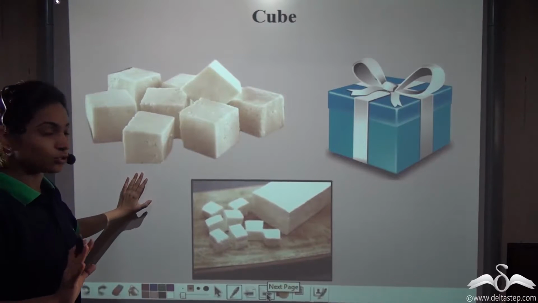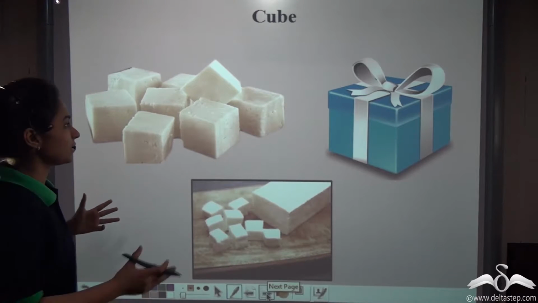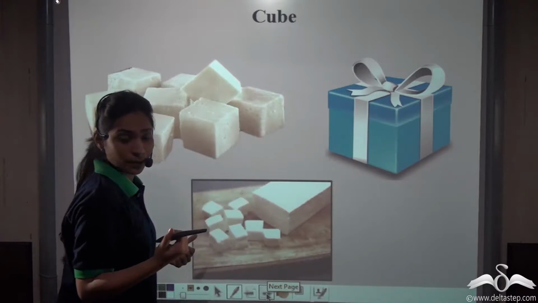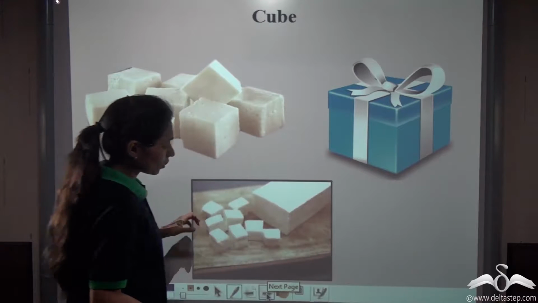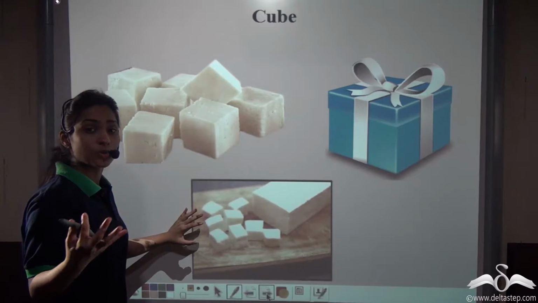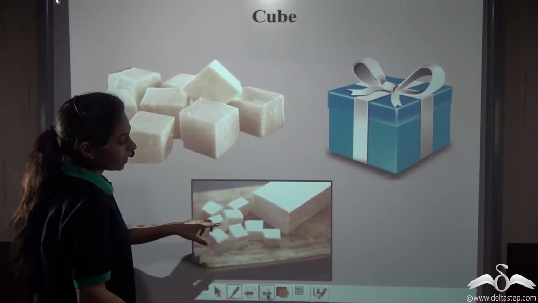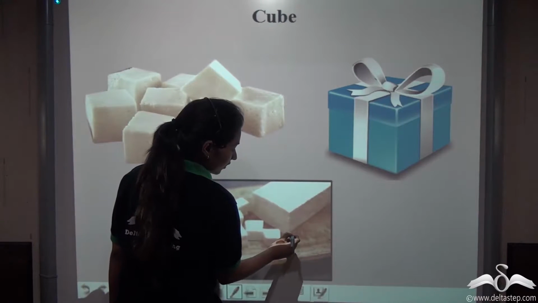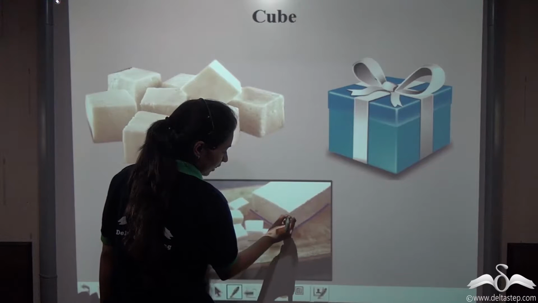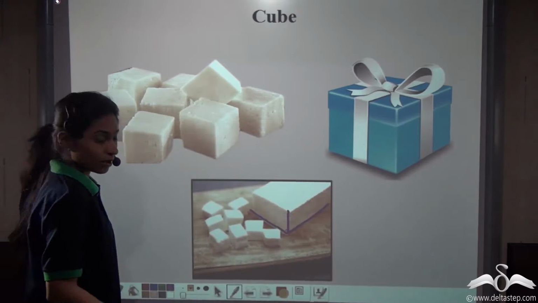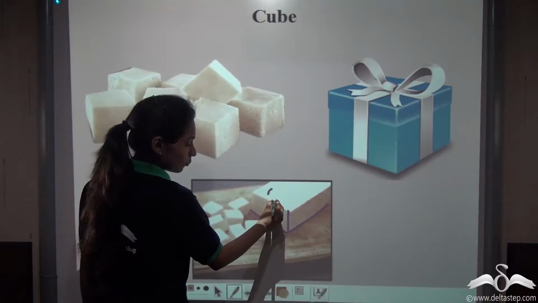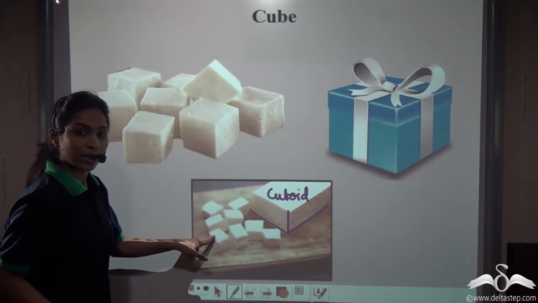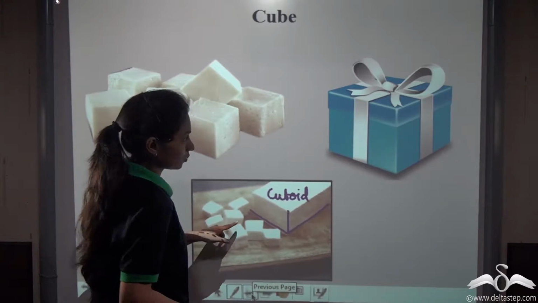So now you know what is a cube. Now in daily life you have already seen such things as ice cubes, paneer cubes and a gift box maybe. It is also a cube. Now you can easily make cubes out of cuboids. You can see that this paneer here is a cuboid. It is having a length, breadth and a height. But they are not the same. So this is a cuboid. And from this we have cut out an equal sized cube.